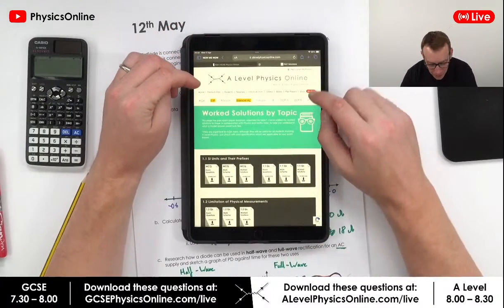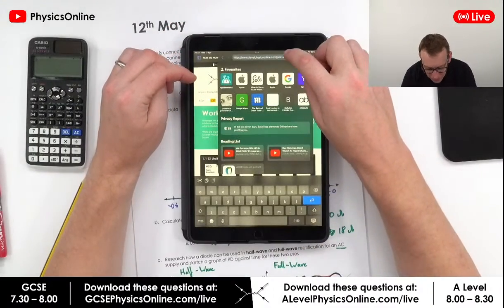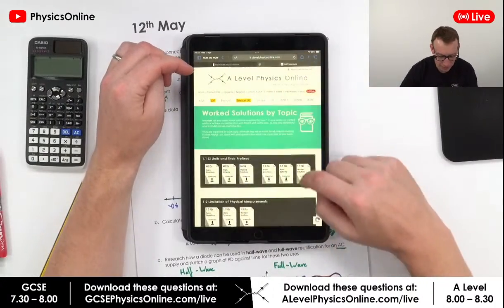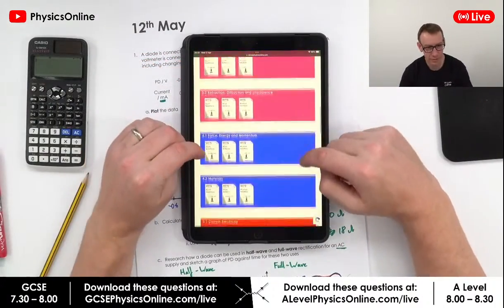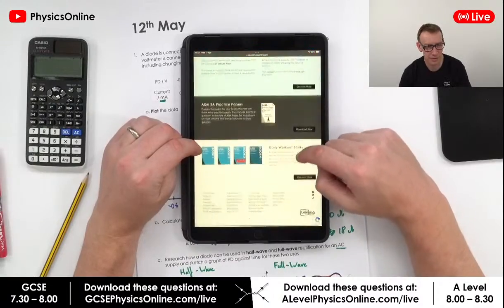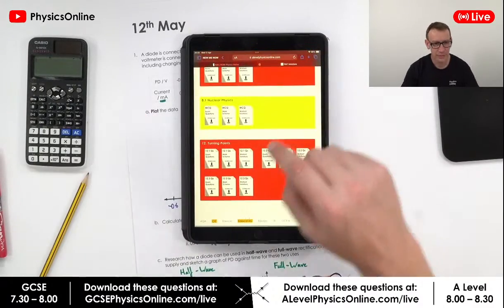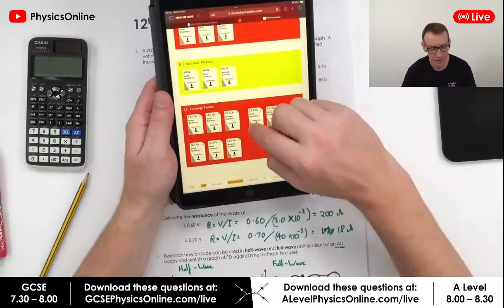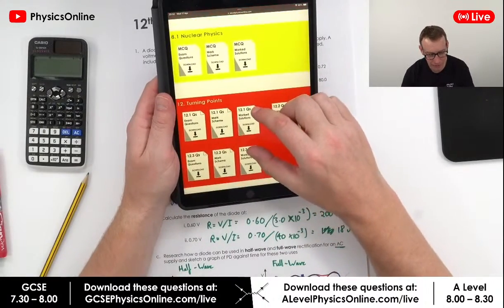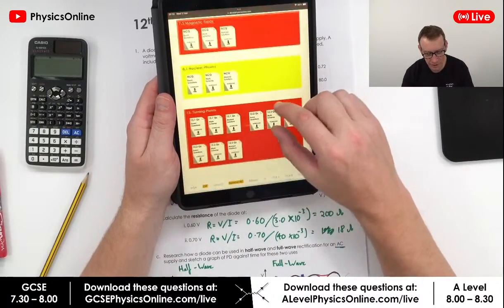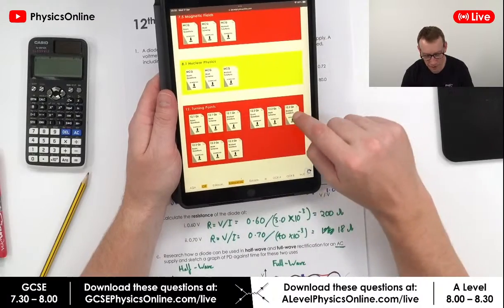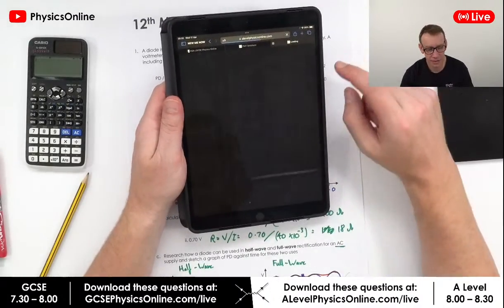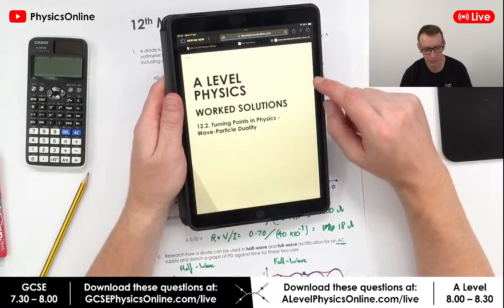I think the URL is PMT-solutions, but on this page I've got all of the multiple choice questions that Physics and Maths Tutor have got, and also they've got questions for turning points. If you look at the bottom of the page, for the different sections 1, 2 and 3, I've got my work solutions to the Physics and Maths Tutor questions on turning points.